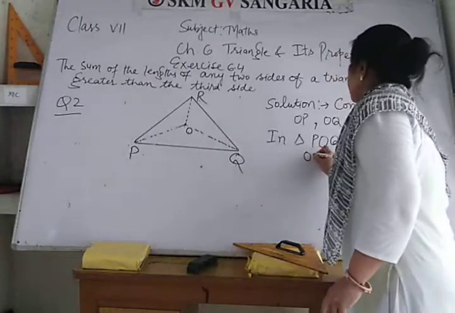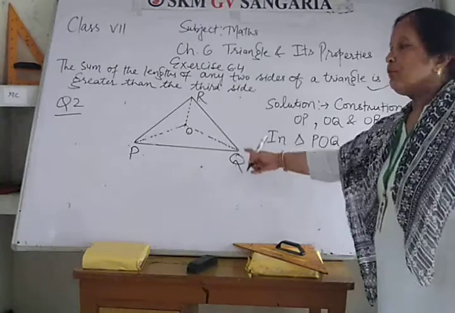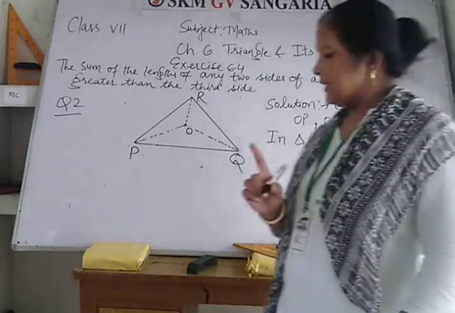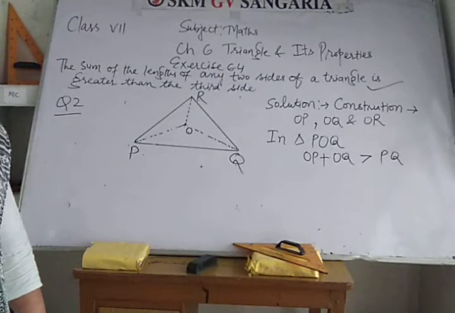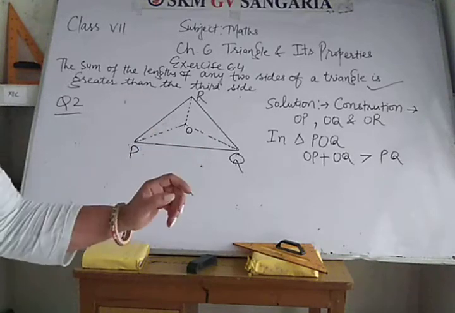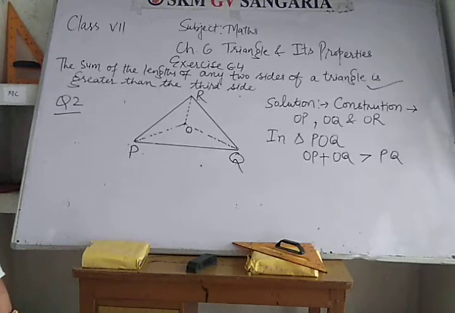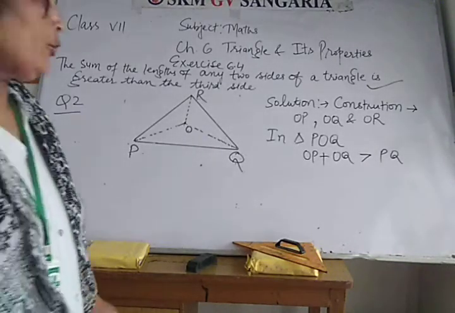So the sum of the two lengths of a triangle should be greater than PQ. Is OP plus OQ greater than PQ? What will you write here? You will say yes. Now in the next triangle, you will take triangle QOR.